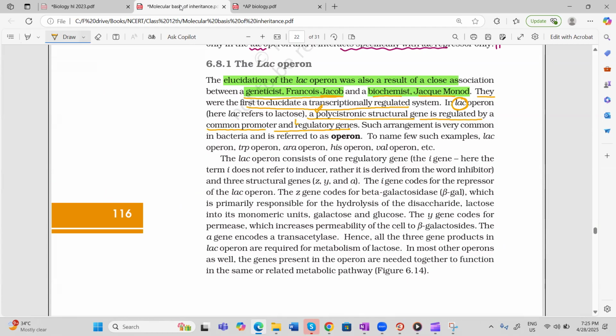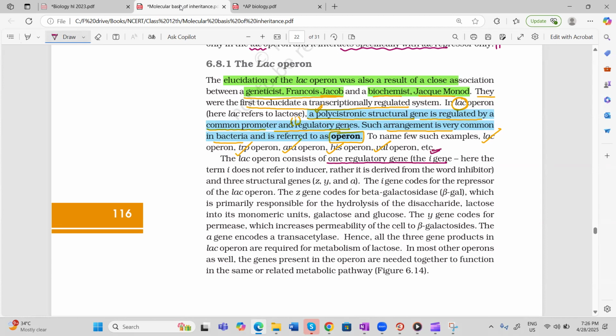And the regulatory gene is which one? I gene. Remember, right now we showed you. And this arrangement is seen in bacteria. We call this arrangement an operon. For example, one is the lac operon, another is the tryptophan operon, arachidonic acid operon, histidine operon, valine operon. Different types of operons are there. And what is the definition of operon? When a polycistronic structural gene is regulated by a common promoter and regulatory gene, then this arrangement is known as an operon.